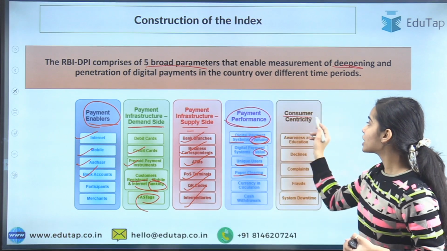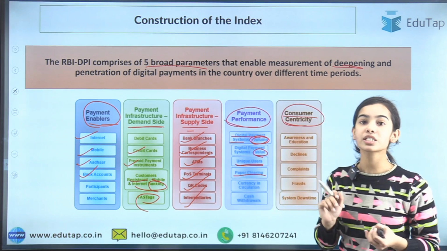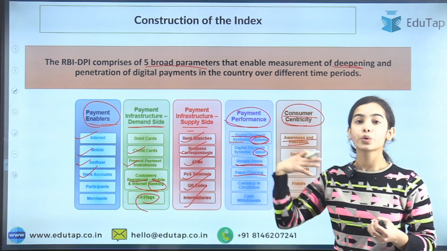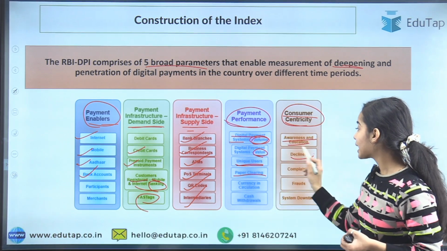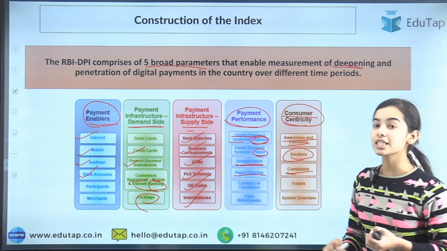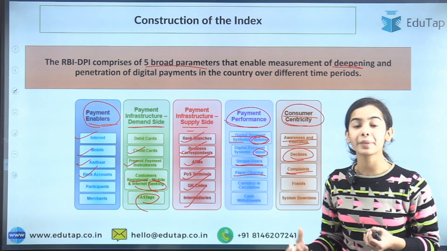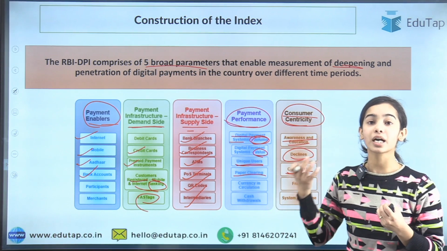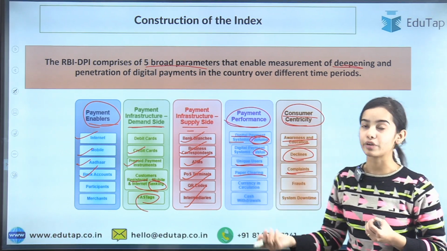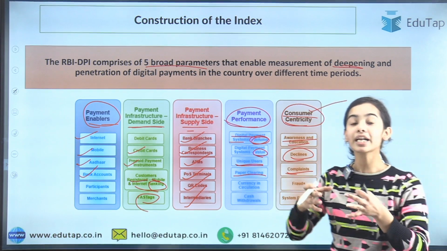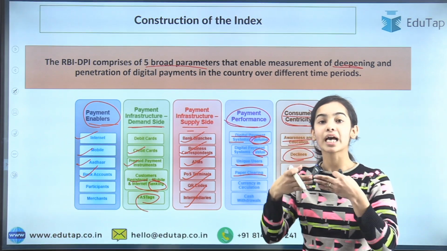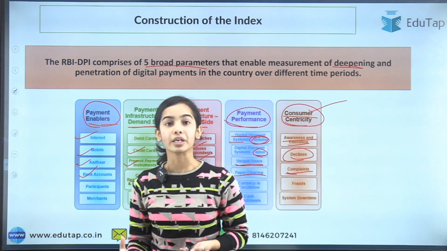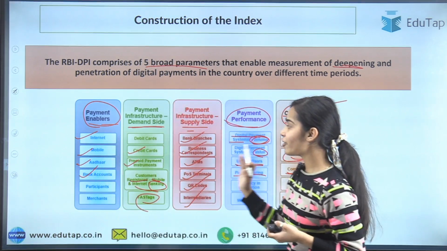As well as consumer centricity, this is given the lowest weightage. This shows the awareness and education going to the people of our country, the declines that are happening, the complaints being registered, the frauds that are happening, and how we are trying to take care, like how fast complaints are being resolved. So consumer centricity means the index is trying to see how consumers are becoming aware. So these are the 5 broad parameters.